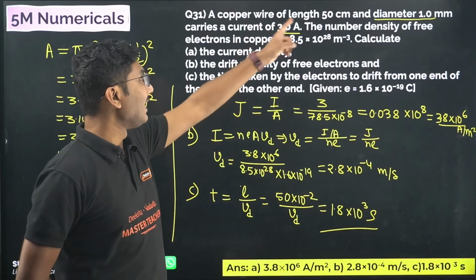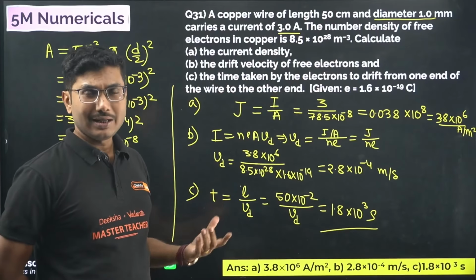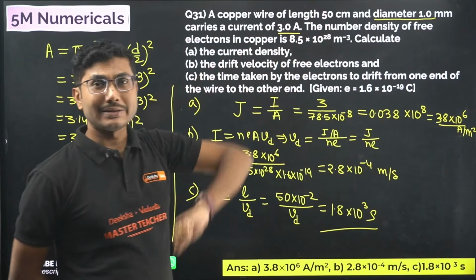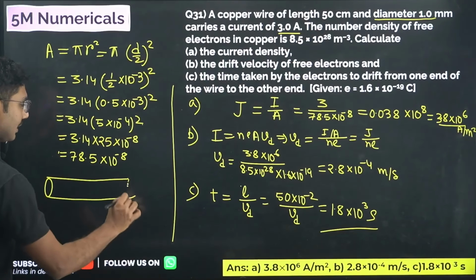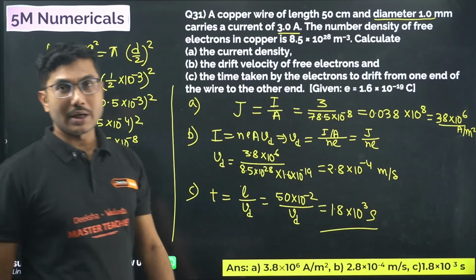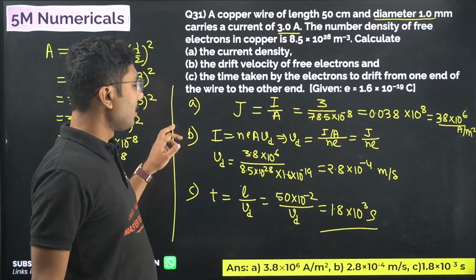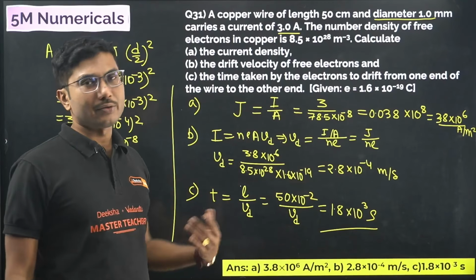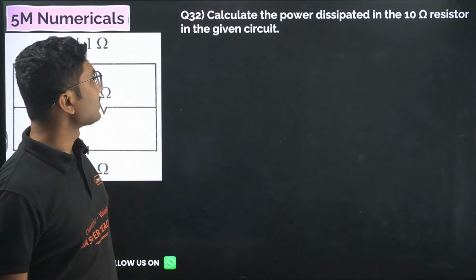Time taken is length divided by drift speed. S is equal to Vt, so from there T equals S by V. Now what is S over here? Because current is traveling from one end of the wire to the other end, the electron which starts here has to travel the entire length of the wire. So that is the distance traveled by the electron. Okay, understood? Formula based problem, nothing else, but for the calculation you require a calculator. Now move on to the next question.